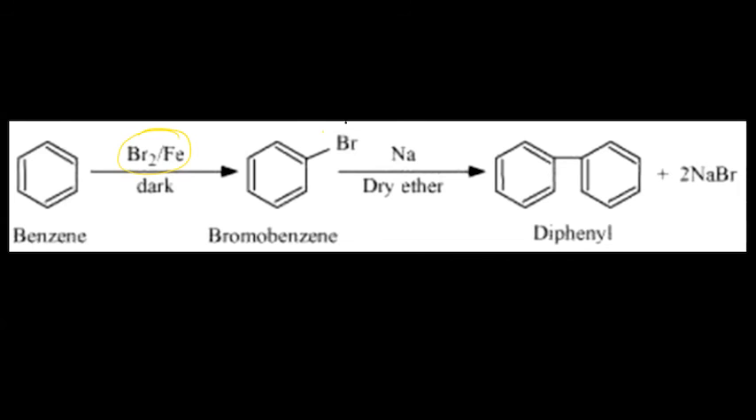So you will get bromobenzene. After that, you get it reacted with sodium in presence of dry ether. This is the Fittig reaction. It is similar to Wurtz reaction, but instead of alkyl halide, we use aryl halide. That's the only difference.